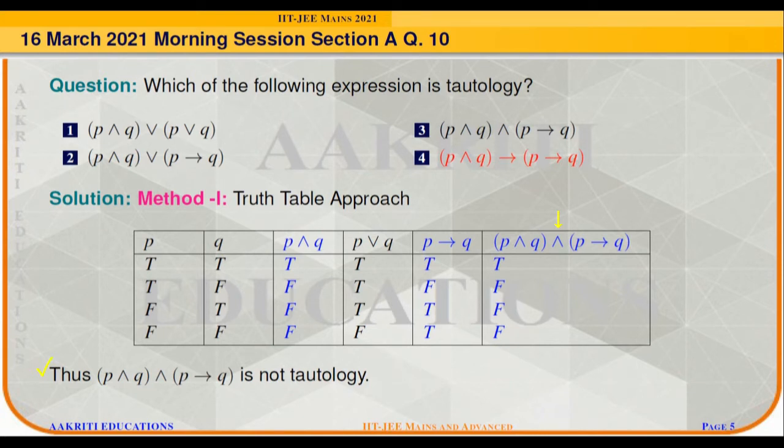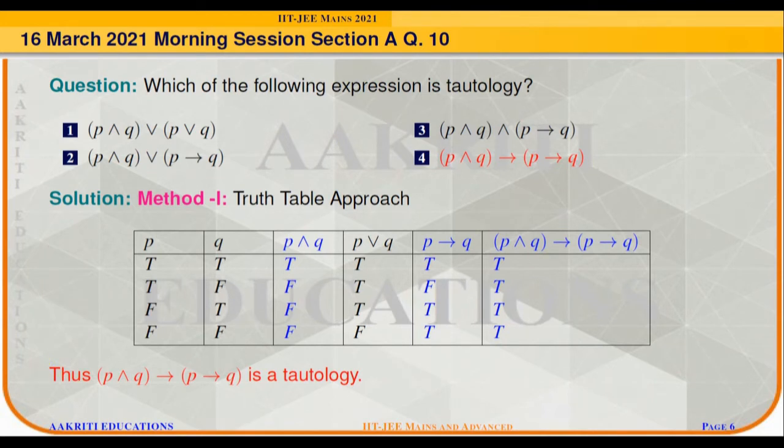The last option is P conjunction Q implies P implies Q. As we know the nature of the implication, that if A implies B, then it gives false only when true implies false. So using this nature, we will get the truth table as true, true, true and true. Here it is giving true for all the instants of P and Q, thus it is a tautology.